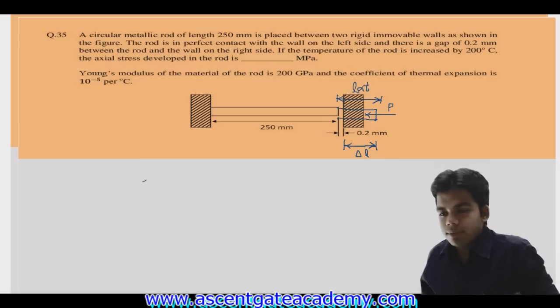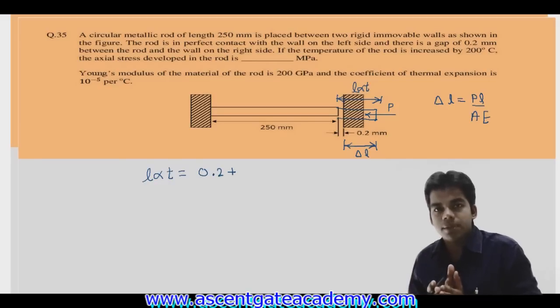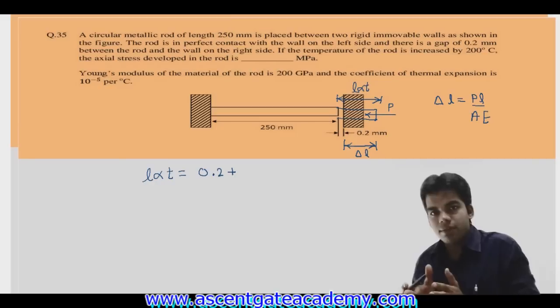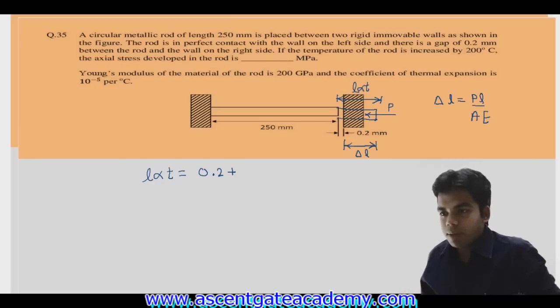Okay, so just make the equation. Total L alpha T is equal to 0.2 mm plus del L. And what is del L? Del L is nothing but P into L upon A into E. Del L is the deflection due to force P, which is actually the prevented deflection, plus PL by AE. Here this P by A is nothing but stress which we have to determine. So from this equation, just put the value.